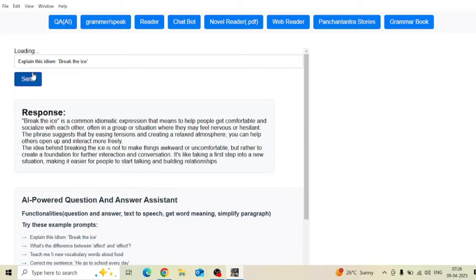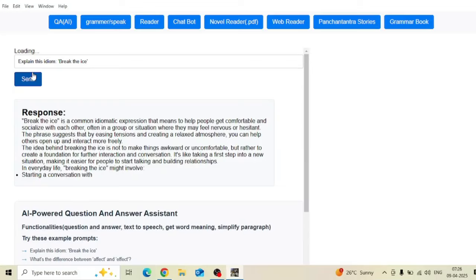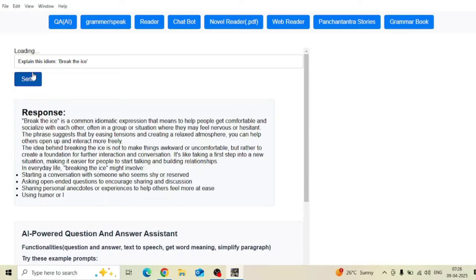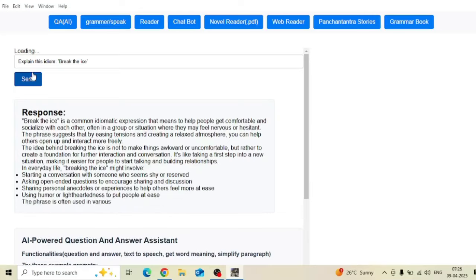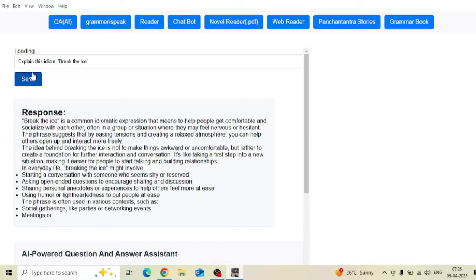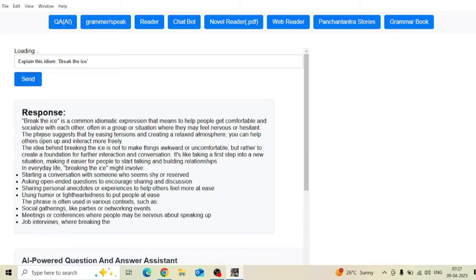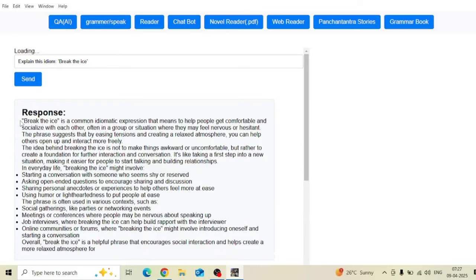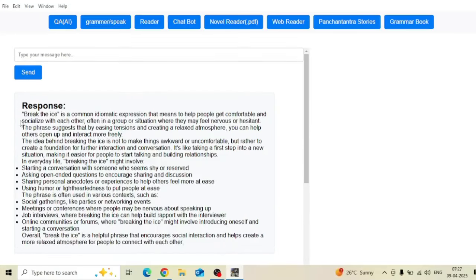Okay, it started answering it. See, the important thing is this application is running locally. It does not need internet connection. Even if I switch off this internet connection, it will be generating the answer. Assume that you take this kind of software to a forest area where there is no internet connection. You can use this application. That is the important thing.